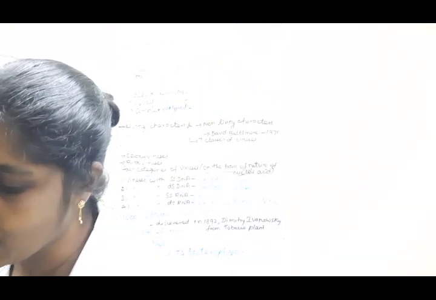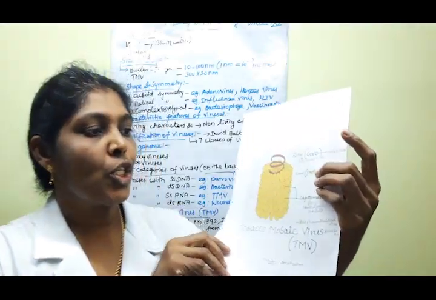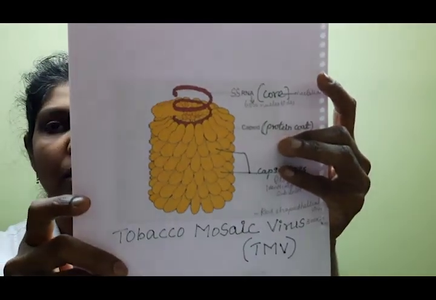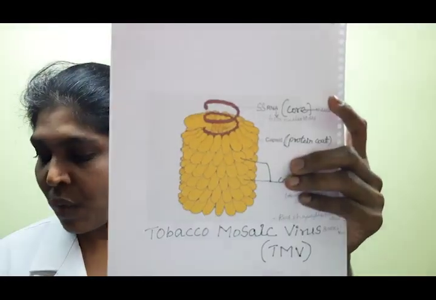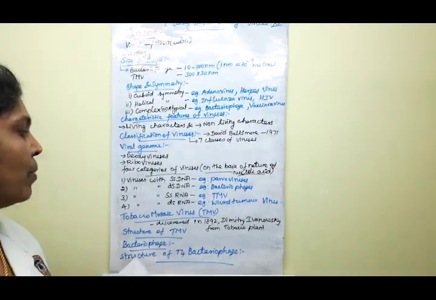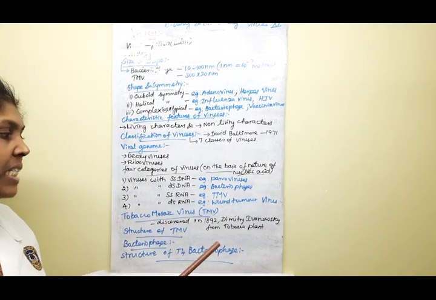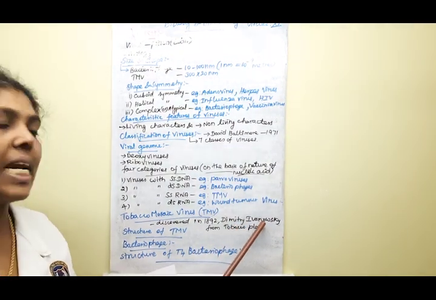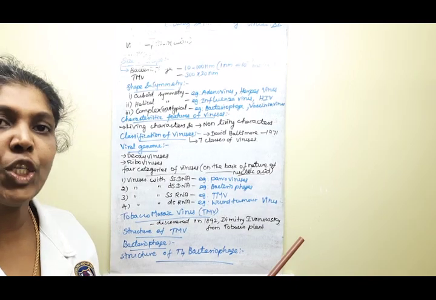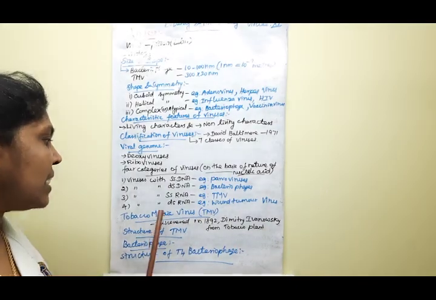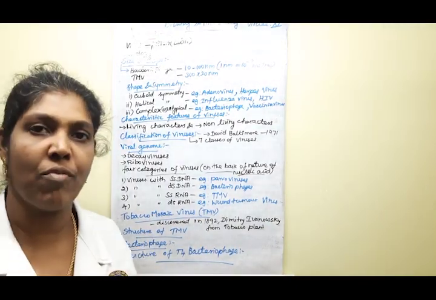First, we are going to learn about the tobacco mosaic virus.